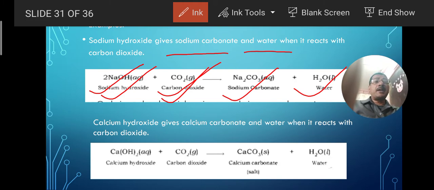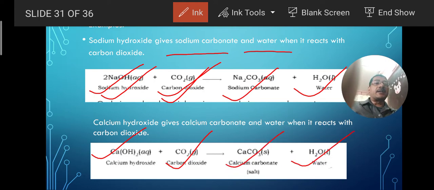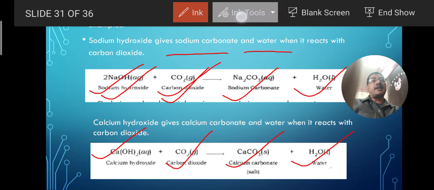In the same manner, here calcium hydroxide, Ca(OH)2, also known as lime water, when it is reacting with carbon dioxide, which is a non-metallic oxide, it produces salt and water. Calcium carbonate is the salt, and water. So here also acid-base reaction is taking place. I think it is clear to all of you.